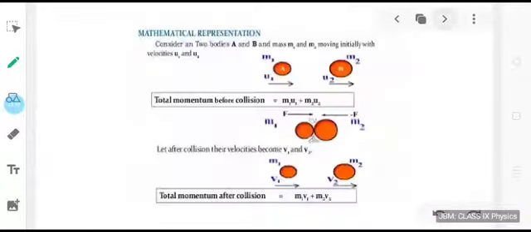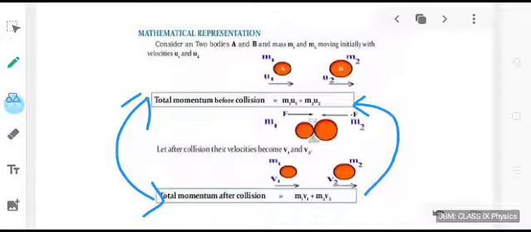This is actually the mathematical representation of the law of conservation of momentum, whereby you can see that two objects A and B, having masses m1, m2, moving with velocities u1 and u2 respectively, have a total momentum of m1 u1 plus m2 u2 initially. Once they collide with each other, they apply some force on each other so that the velocities of each object change. Let them become v1 and v2 respectively, so that the total momentum after collision is m1 v1 plus m2 v2. So as per the conservation law, the total momentum after collision and the total momentum before collision are equal.